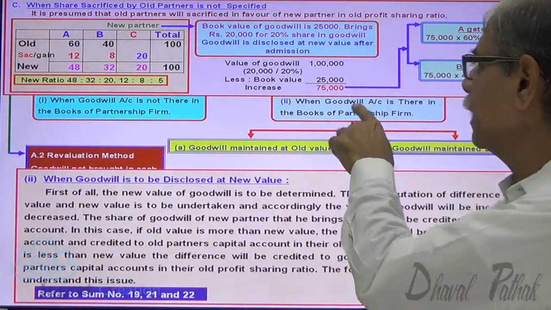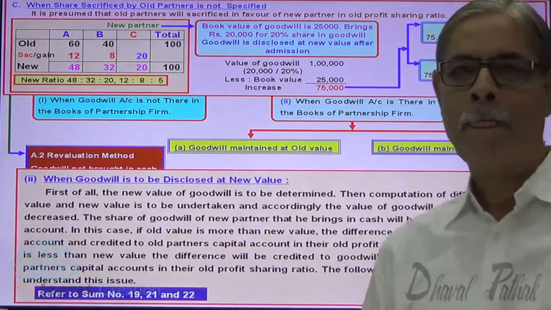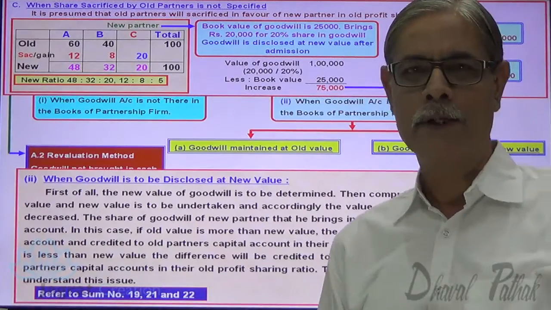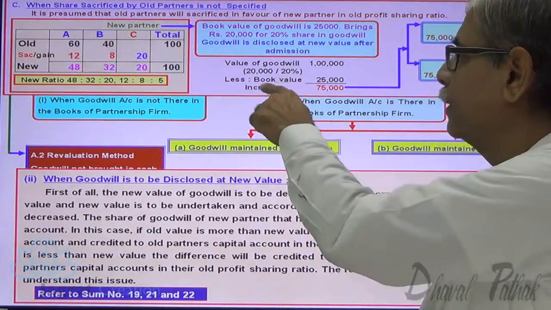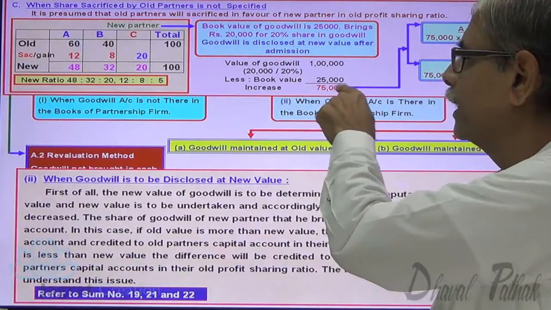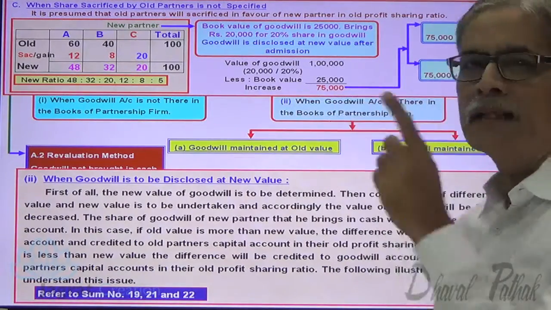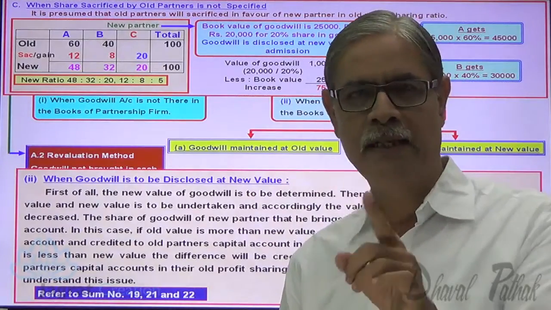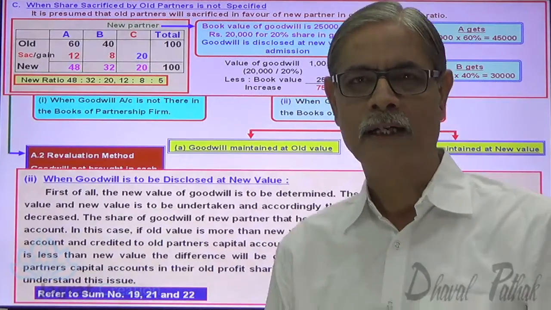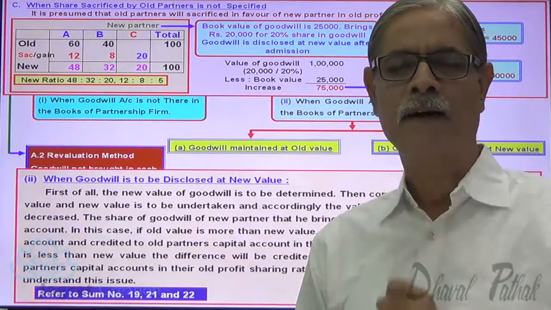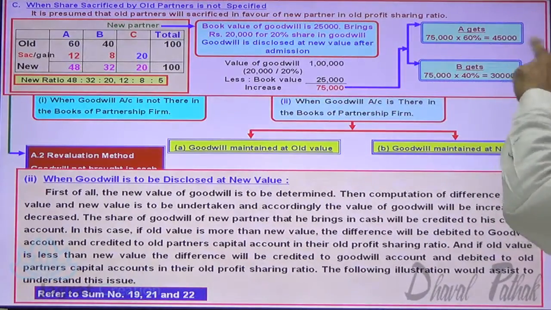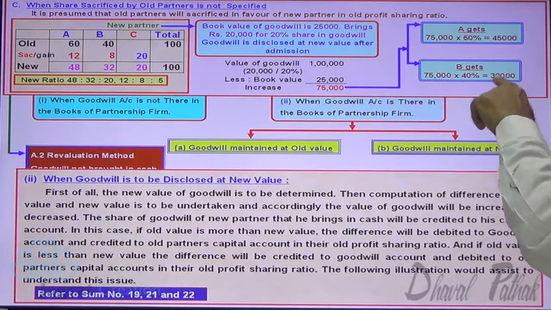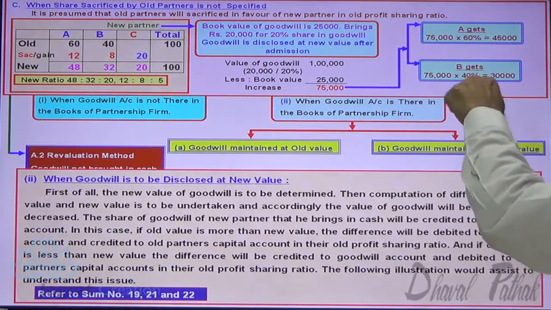Now, increase in value of goodwill distributed to A and B. First step, find the value of goodwill at the time of admission. Second step, compare that with the book value and find increase or decrease. If there is an increase, old partner's capital account is to be credited. So here there is an increase. So goodwill account debit 75,000, to A's capital account credit 45,000, to B's capital account credit 30,000. Second step, increase. Third entry.